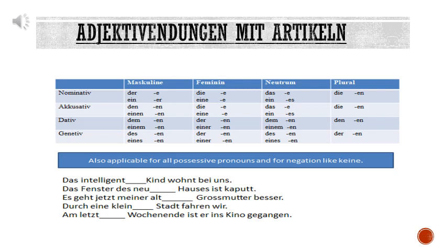Okay. Then Beispiel 5. Am letzten blank Wochenende bin ich ins Kino gegangen. There is a noun after the blank, Wochenende, so there will be an ending. Is there any article? Am. Am bedeutet an plus dem. This you have to split and understand. Don't consider this as without article. Am is an plus dem. So you have to go according to dem. Dem is taking an en ending. So you have to put directly an en ending.